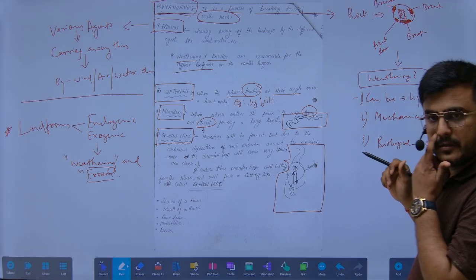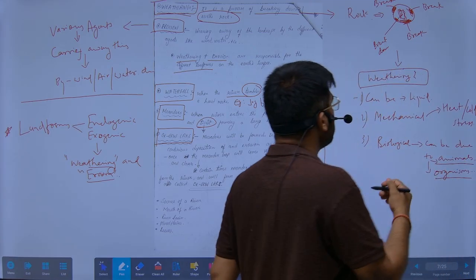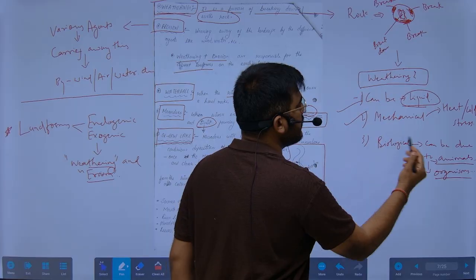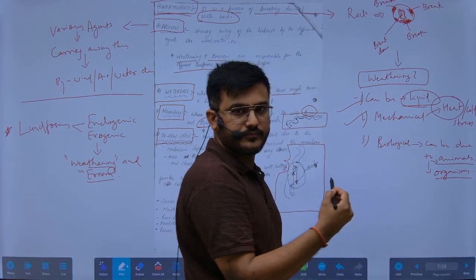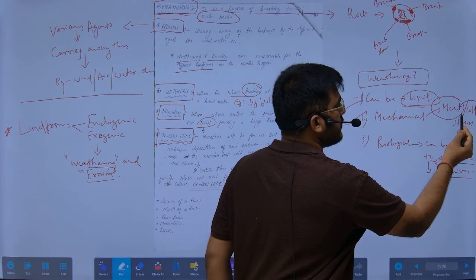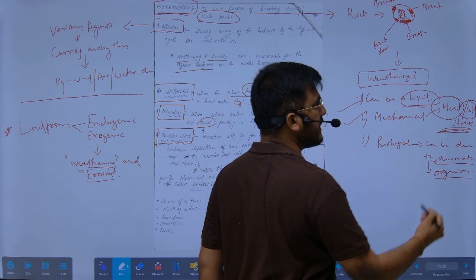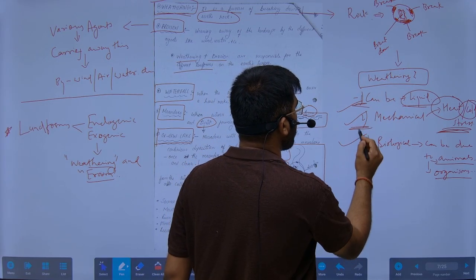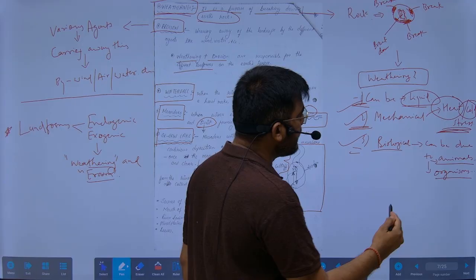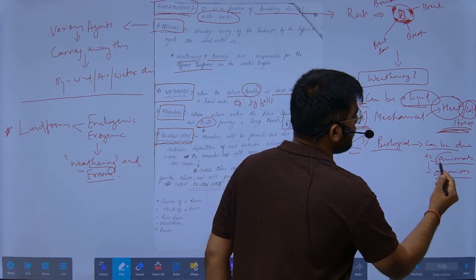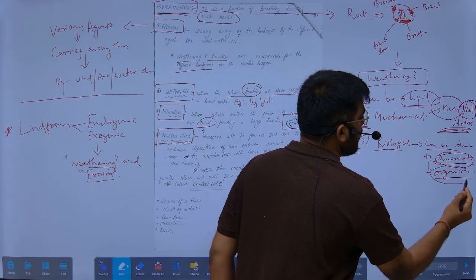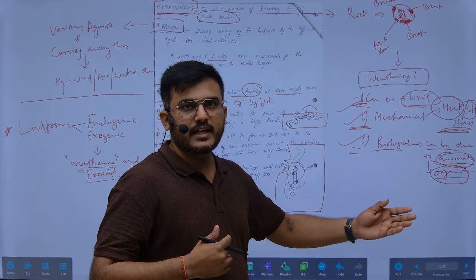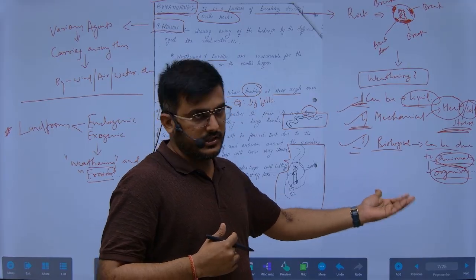It can be due to liquid, to water. It can be mechanical, either through heat, frost, cold, or various other types of stress. And the third is biological. Biological weathering can be done by animals. Animals continuously move over the grassland and continuously disintegrate the rocks.